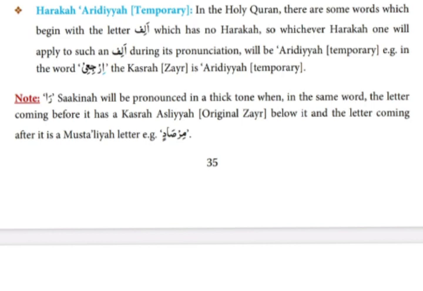coming before it has a kasra arziya, original zer below it, and the letter coming after it is a mustaliya letter. For example, mir-swadin. You learn the rule that when there is a mustaliya letter after Ra sakin, so Ra sakin will be pronounced in a thick tone.